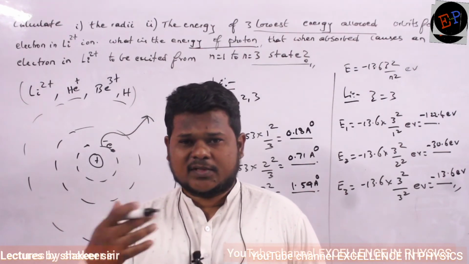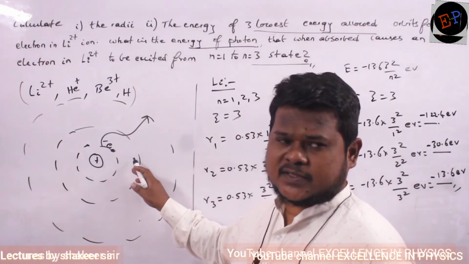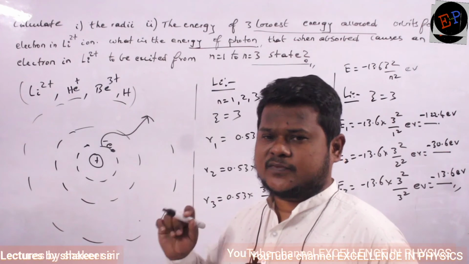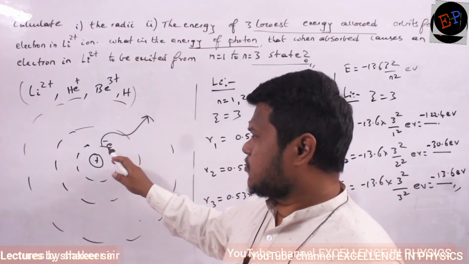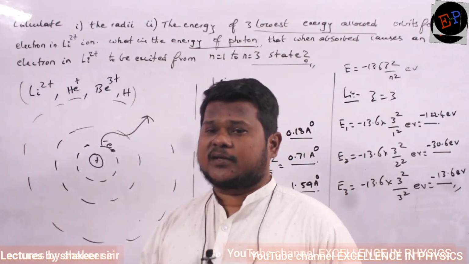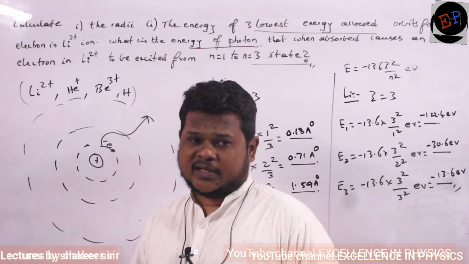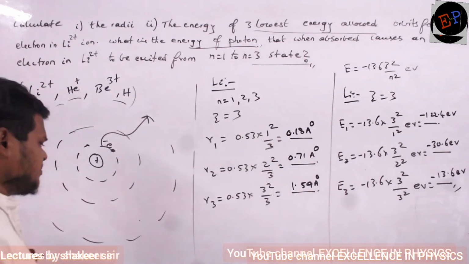That's it, no? I have to supply energy, because energy of first orbit is less than energy of second orbit is less than energy of third orbit. So going upward, orbit energy keeps increasing. It means I have to move from lower energy state to higher energy state. It means I have to supply energy. How much energy I have to supply? Energy difference, that's it. Clear now?